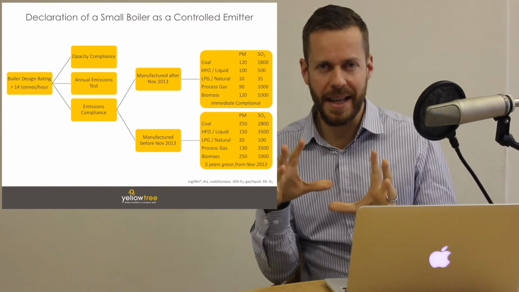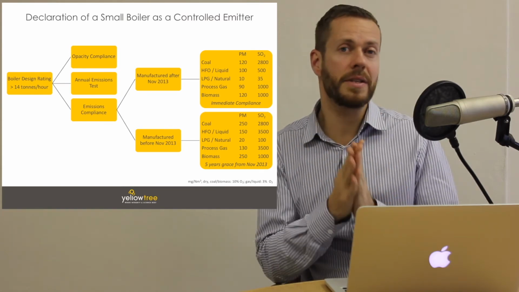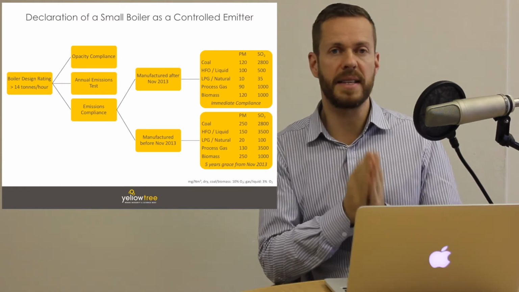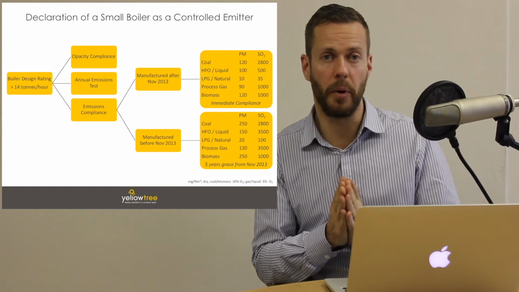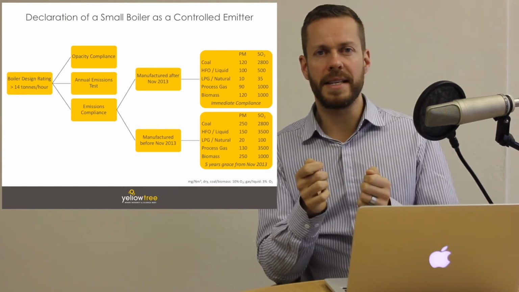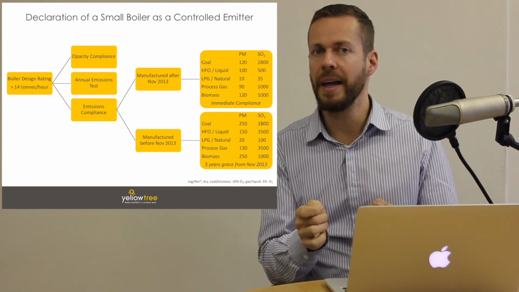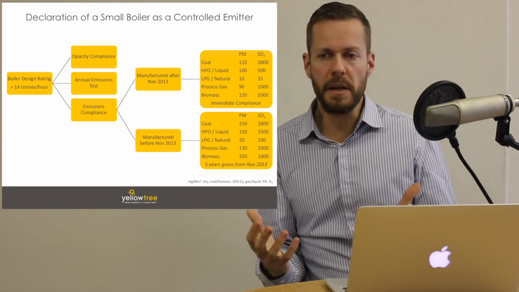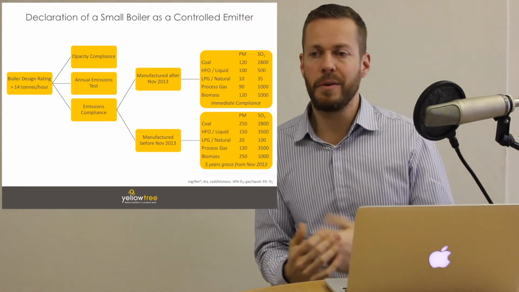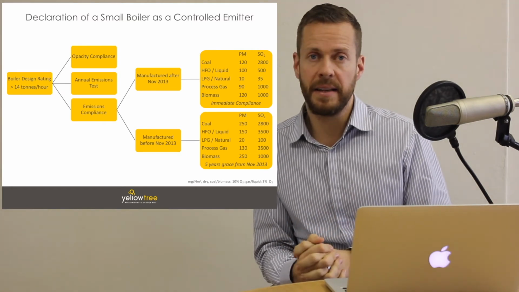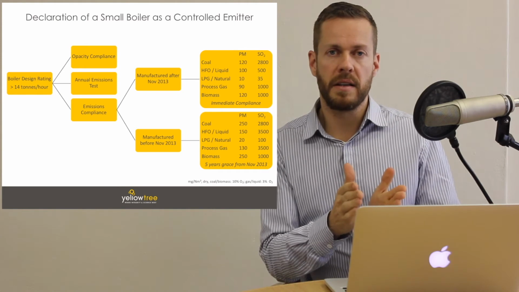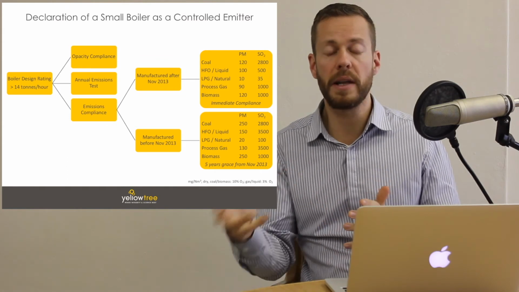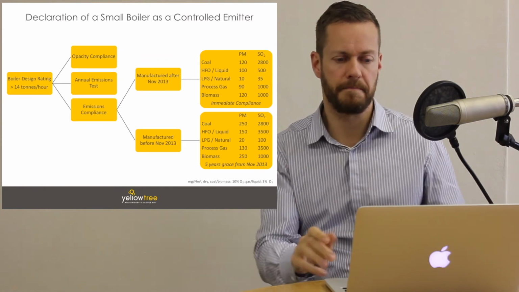All right, so 2 things that I want you to note. The first is that if you do install a new boiler manufactured after November 2013, these limits apply immediately from the moment you install the boiler. The second thing that I want you to note is that it is the manufacture date of the boiler and not the installation date of the boiler. So if you buy a second-hand boiler that was manufactured in 1973 and you install it at your site in 2016, then it is the limits for old boilers manufactured before November 2013 that apply to that boiler, even though it was only installed on your site in 2016.